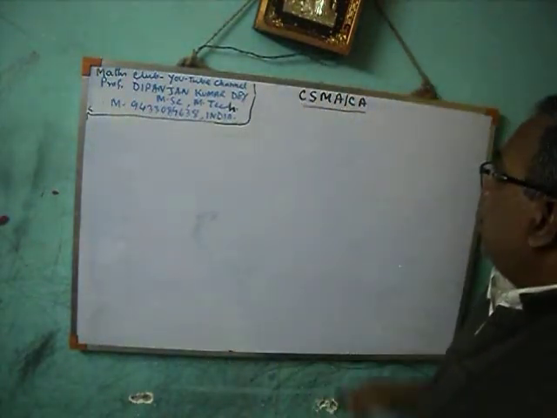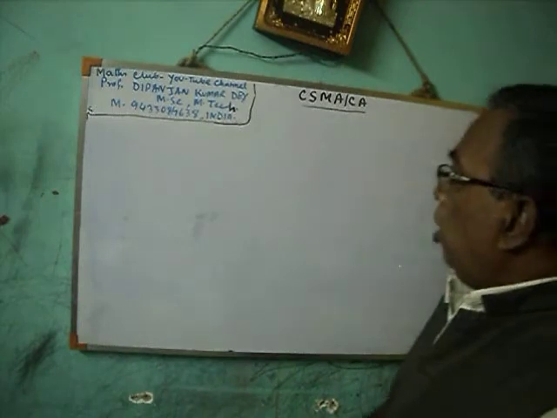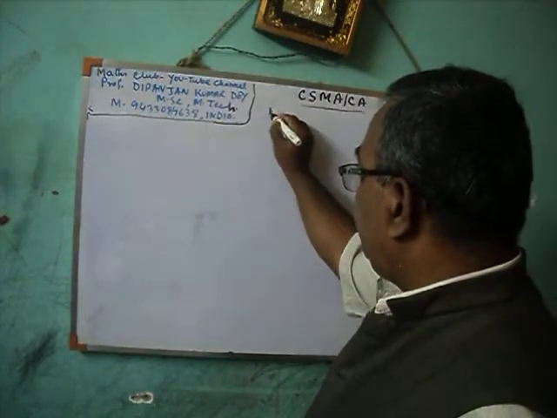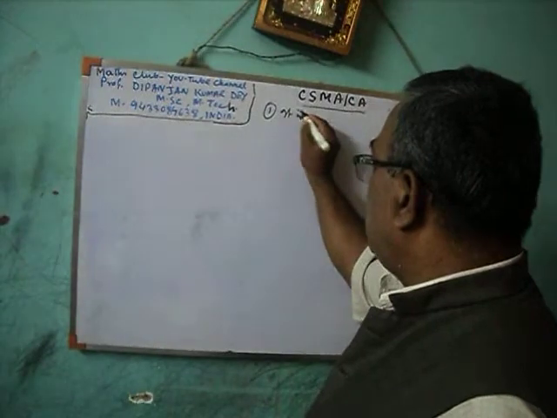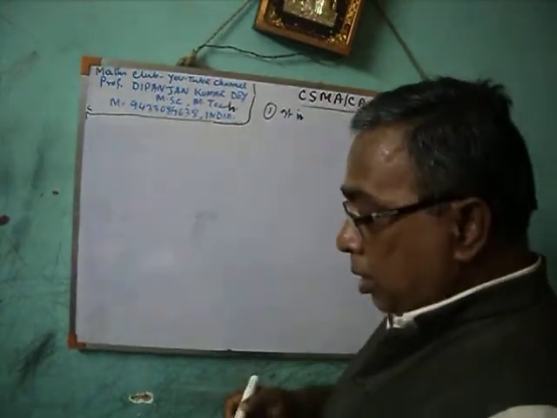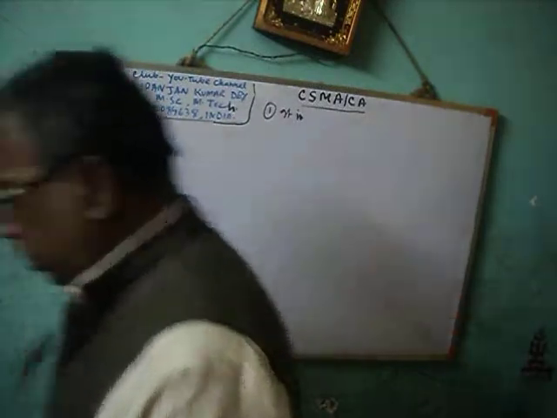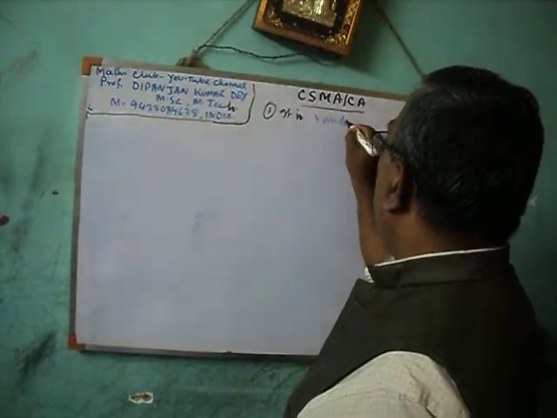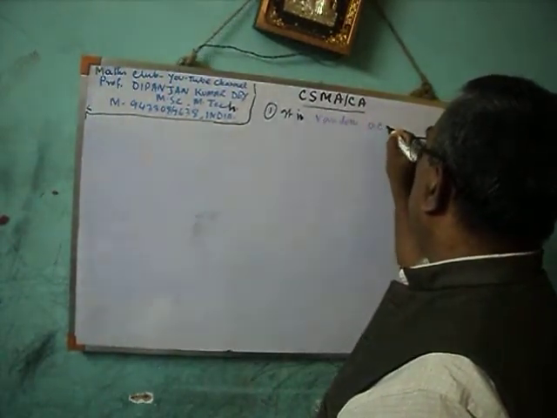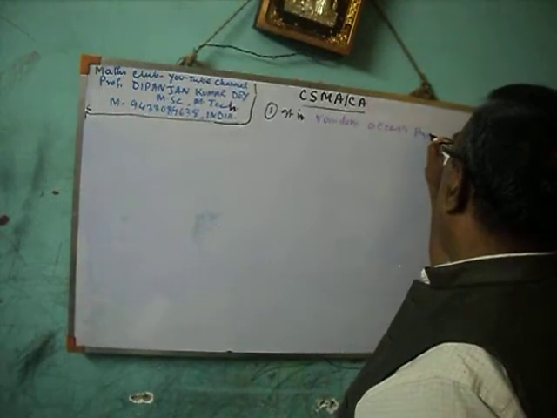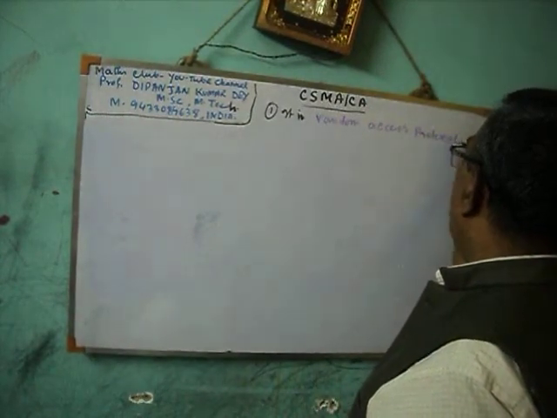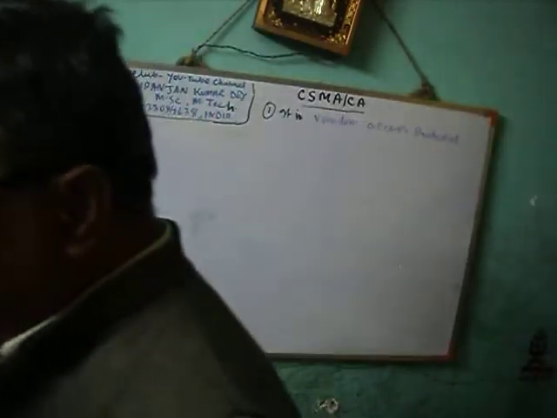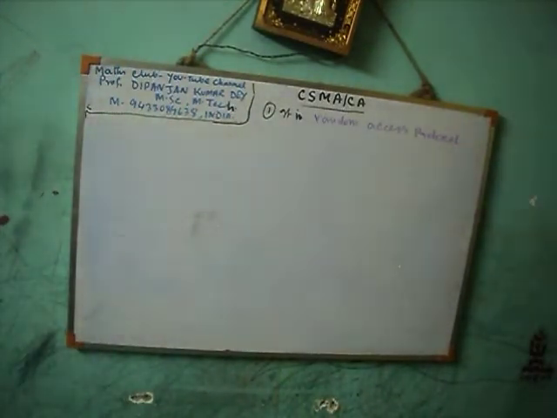So the first point is that it is a random access protocol. Random access protocol means anywhere, anytime, any station can send data.